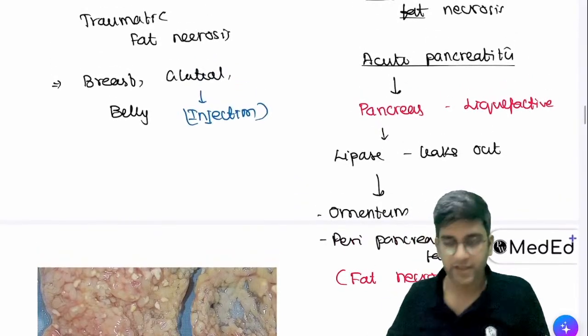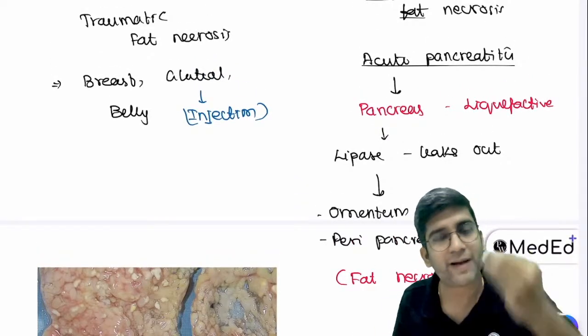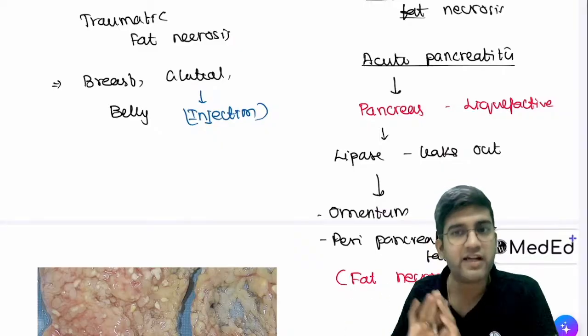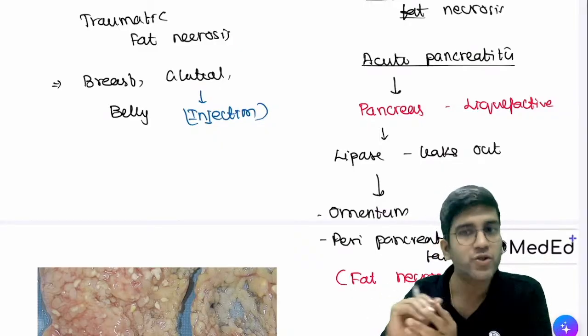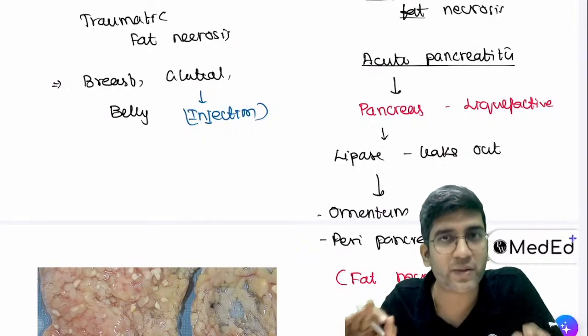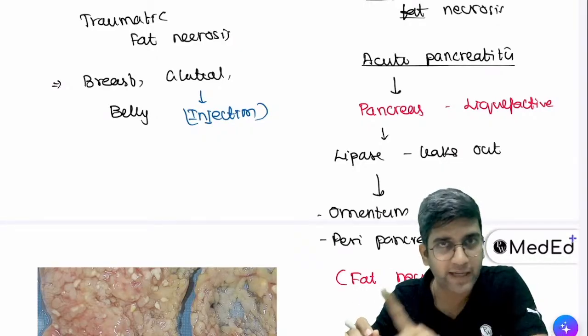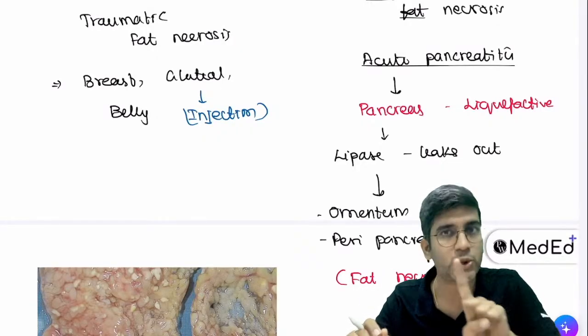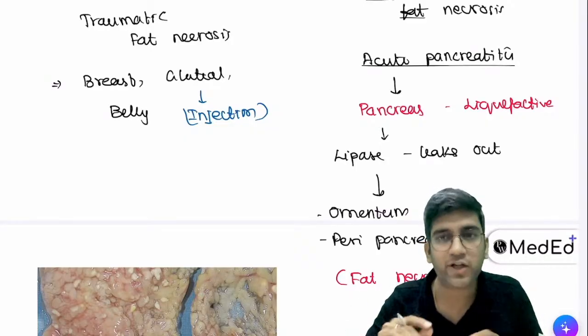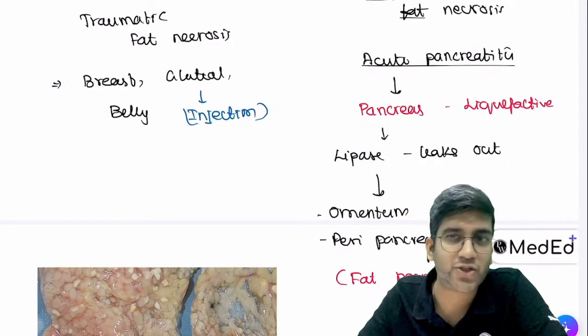Okay, perfect. So it will not happen in pancreas because pancreas is not fat-rich. Only omentum is fat-rich, peripancreatic fat is fat-rich, pancreas is not. So there's no confusion. If any question comes or in a viva, listen to the question carefully. In acute pancreatitis, in the pancreas, you'll have liquefactive necrosis. In the omentum or in the peripancreatic fat, obviously you'll have fat necrosis. That's it.